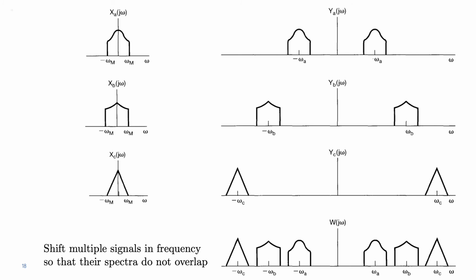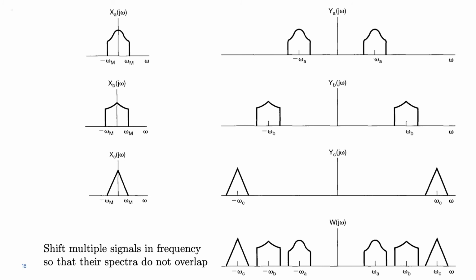Let's look at the spectra of these signals. So let's assume that, as represented on the left of this slide, xa, xb, and xc have that particular shape for their Fourier transforms, for the spectra. It doesn't really matter, it's just an example.